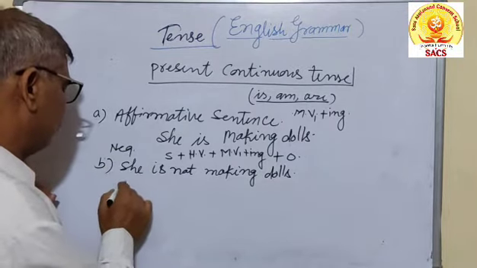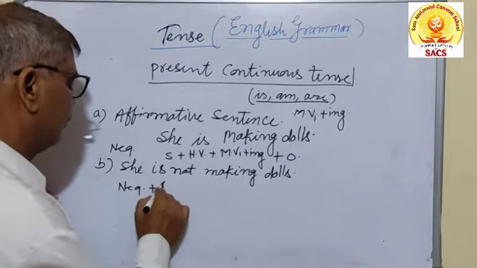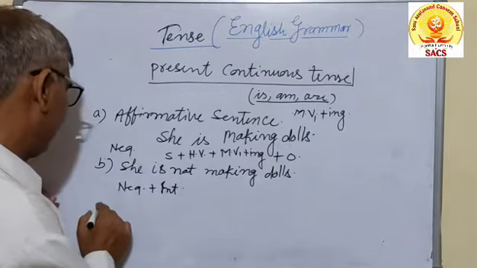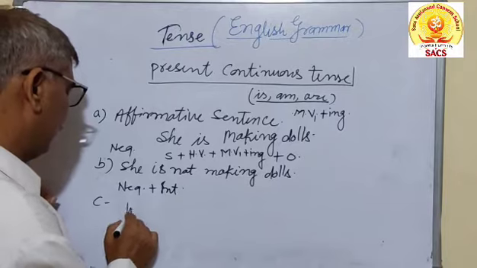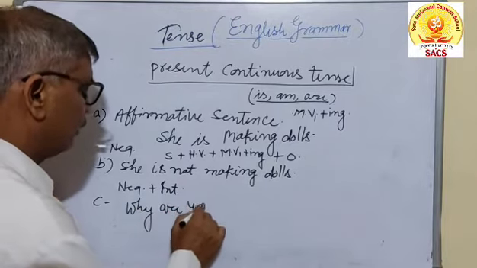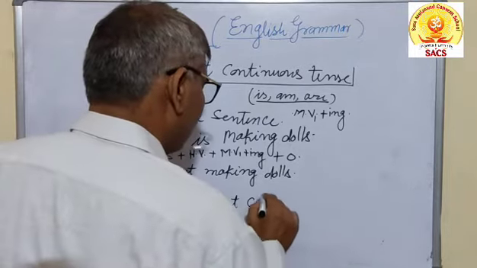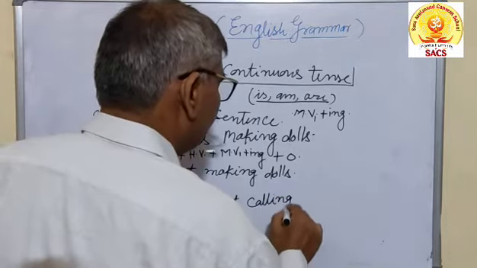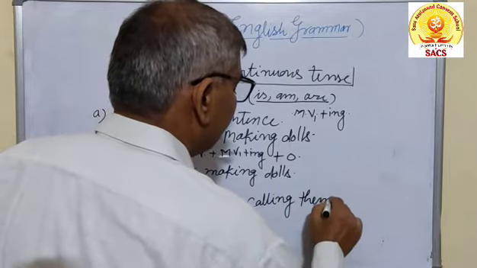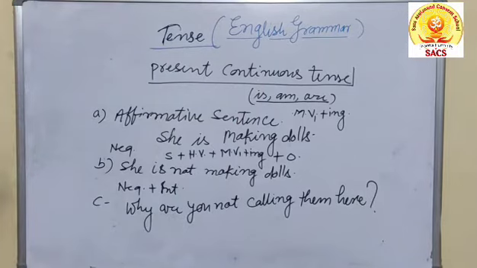And for the negative or interrogative sentence, the sentences can be written like so. Interrogative, see, why are you not calling them here? See, the mark of interrogation will be added.